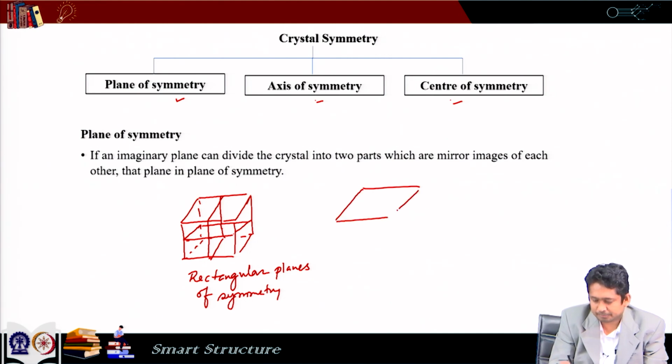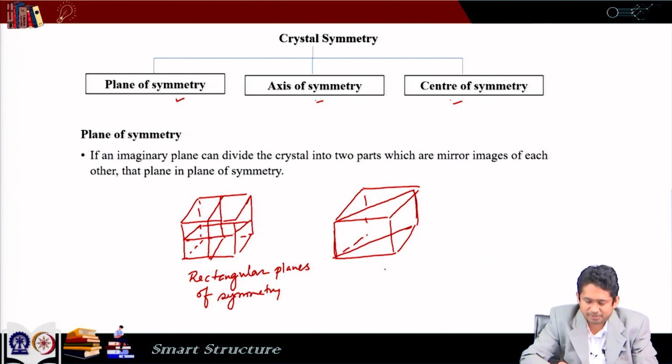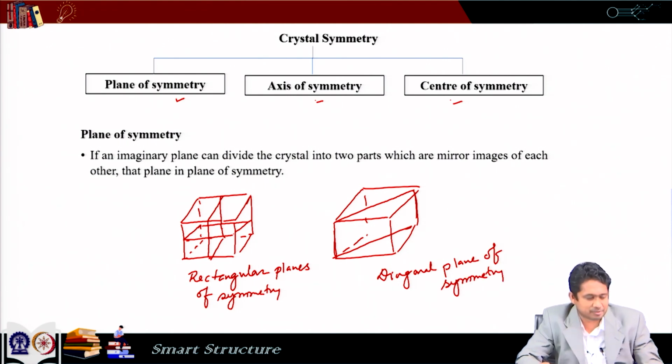Now, for the same cube we can think of a plane like this which goes diagonally, and that also divides it into two parts which are mirror images of each other. So, that becomes a diagonal plane of symmetry.